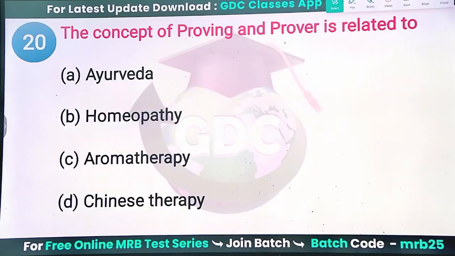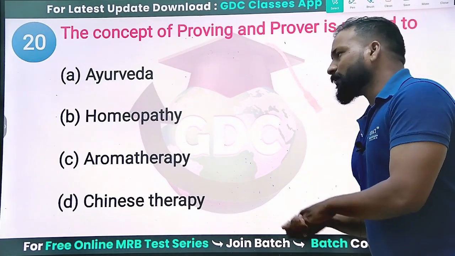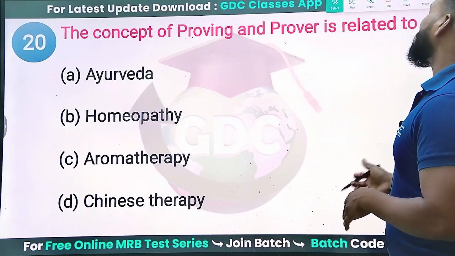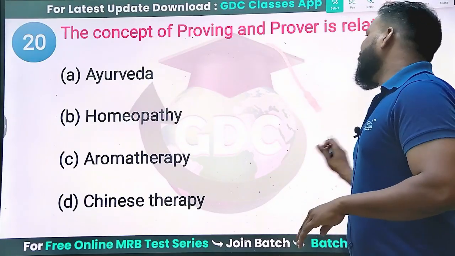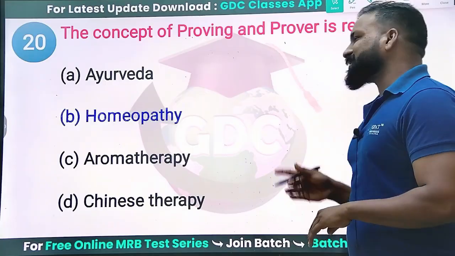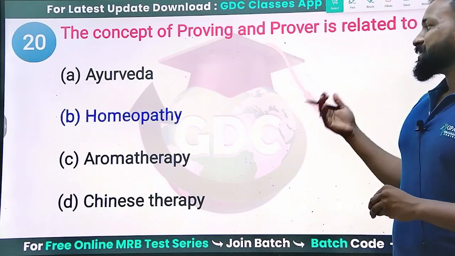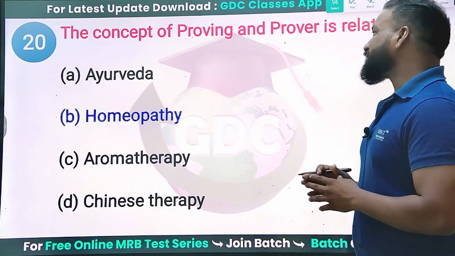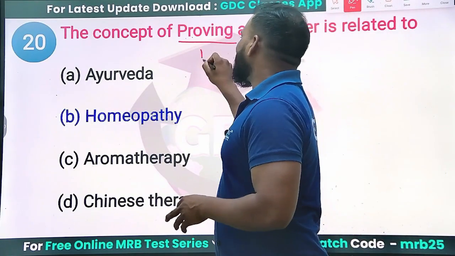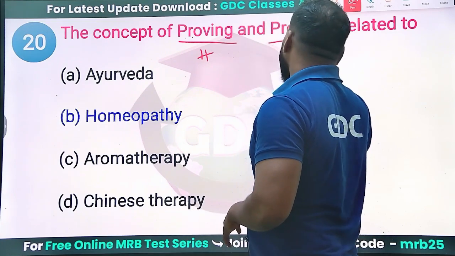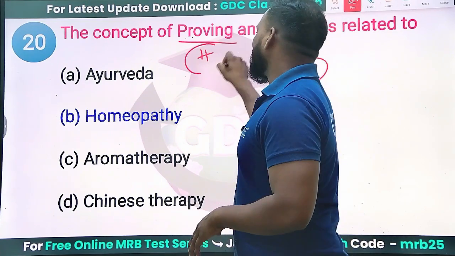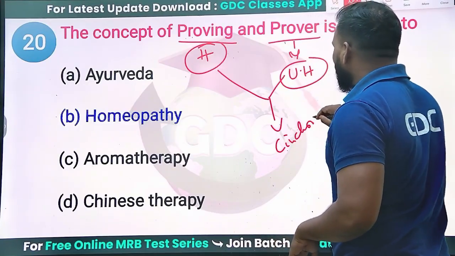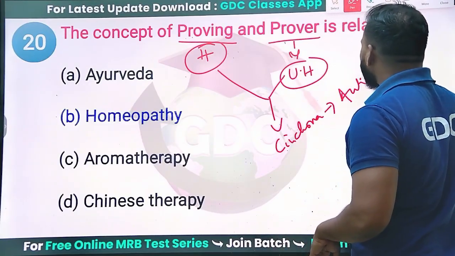Next question. The concept of proving and prover is related to which theory? Ayurveda, Homeopathy, aromatherapy and Chinese therapy. The proving and prover theory belongs to Homeopathy. Samuel Hahnemann performed an experiment called proving. Proving means a healthy person. Prover means an unhealthy or diseased person. To both the healthy and unhealthy person, he administered the same extract, that is cinchona, which is an anti-malarial or antipyretic drug.